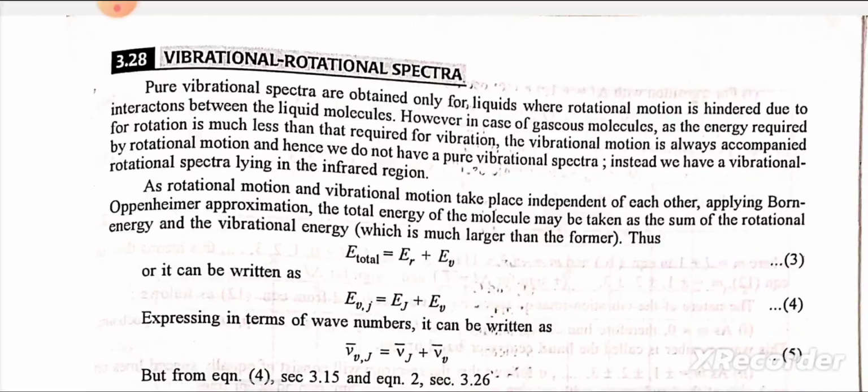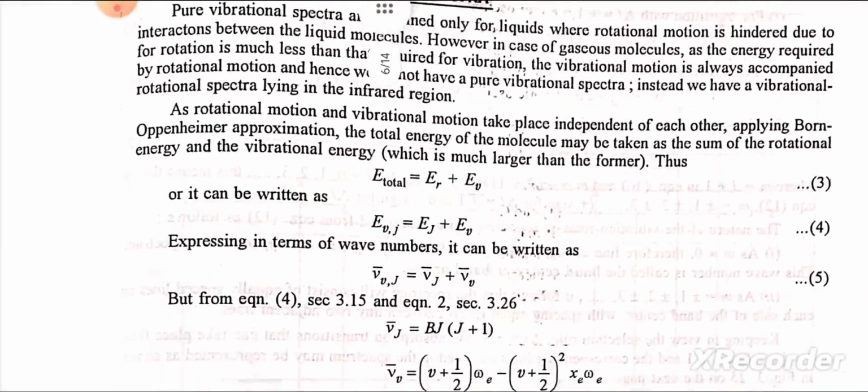As rotational motion and vibrational motion take place independent of each other, applying the Born-Oppenheimer approximation, the total energy of the molecule may be taken as the sum of the rotational energy and the vibrational energy, which is much larger than the former. Thus, E_total = E_rotational + E_vibrational, or it can be written as E_vJ = E_J + E_v. Expressing in terms of wave number, it can be written as ν̄_vJ = ν̄_J + ν̄_v.